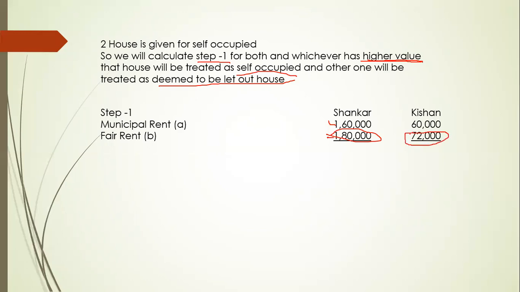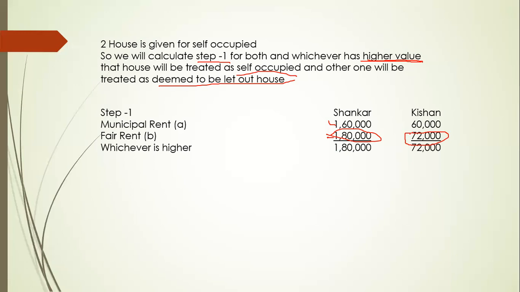72,000. Okay, this is a very small, kids kind of activity, higher value and lower value. But it is very important to calculate the income from house property. So for Sankar's house, 1,80,000 is the higher value, and for Kishan, 72,000 is the higher value. Okay, so step 1 is not finished yet.